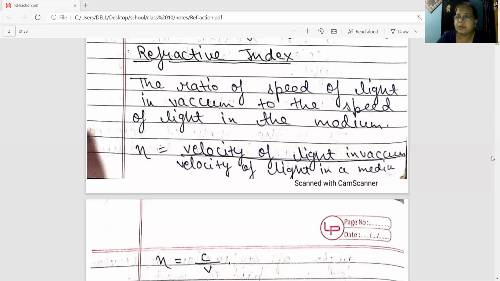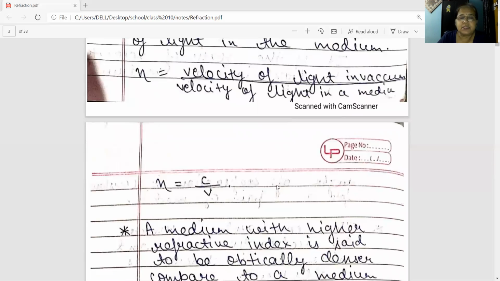This refractive index is represented by mu, and mu equals velocity of light in vacuum to the speed of light in a given medium. We call it absolute refractive index also. Now mu equals c by v, where c is speed of light in vacuum. Its value is 3 into 10 to the power 8 meter per second, and v is the speed of light in a given medium.